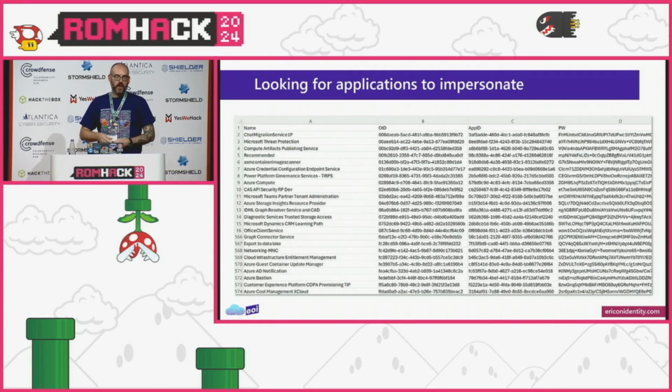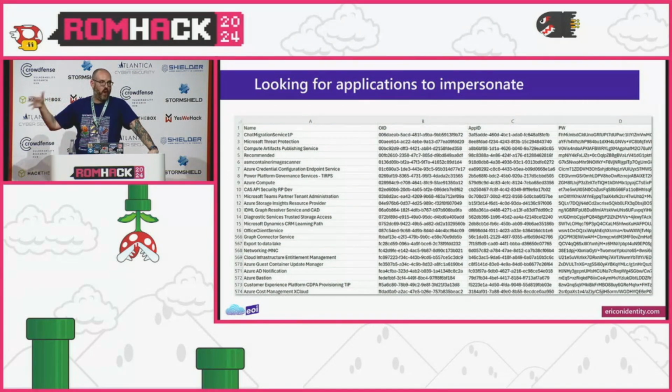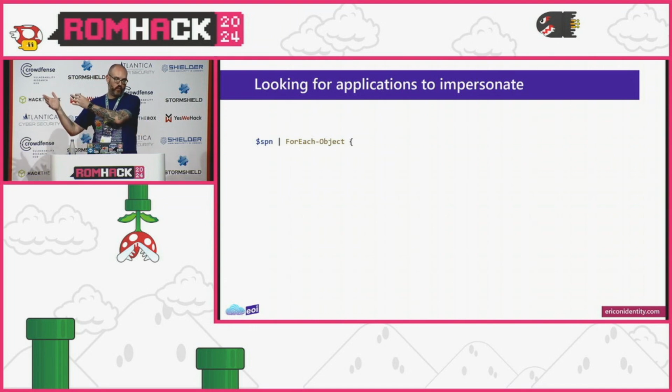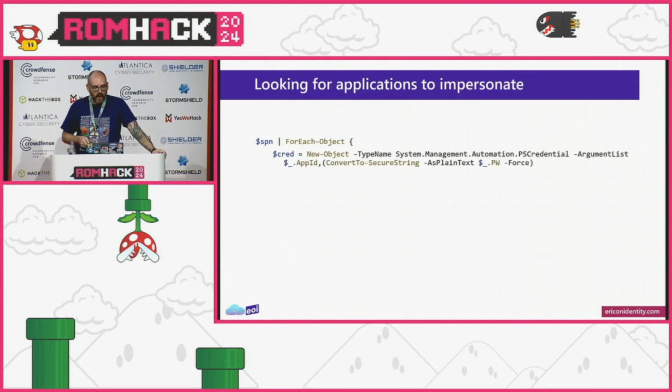So again, we go through this process, and like I was saying, there are hundreds of applications. Here we have 573 applications or service principals in just this one test tenant I have. But this in itself doesn't really mean much, because I've just assigned credentials to them. Now we actually have to see what supports that client credential grant flow. So again, we're going to take our service principals and run them through a foreach, and we're just going to stuff the credentials into a PowerShell credential object, essentially the client ID and the secret.